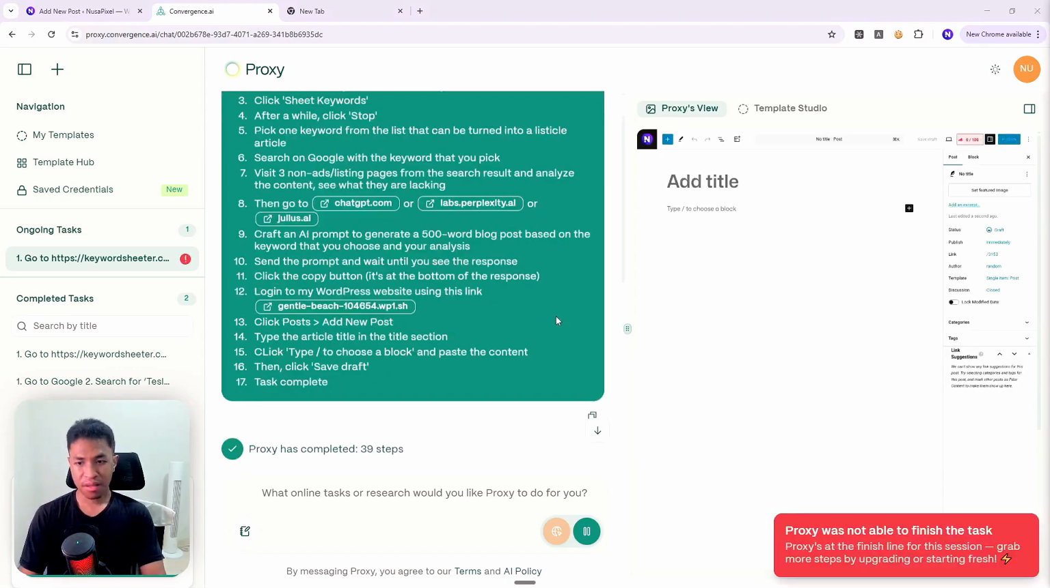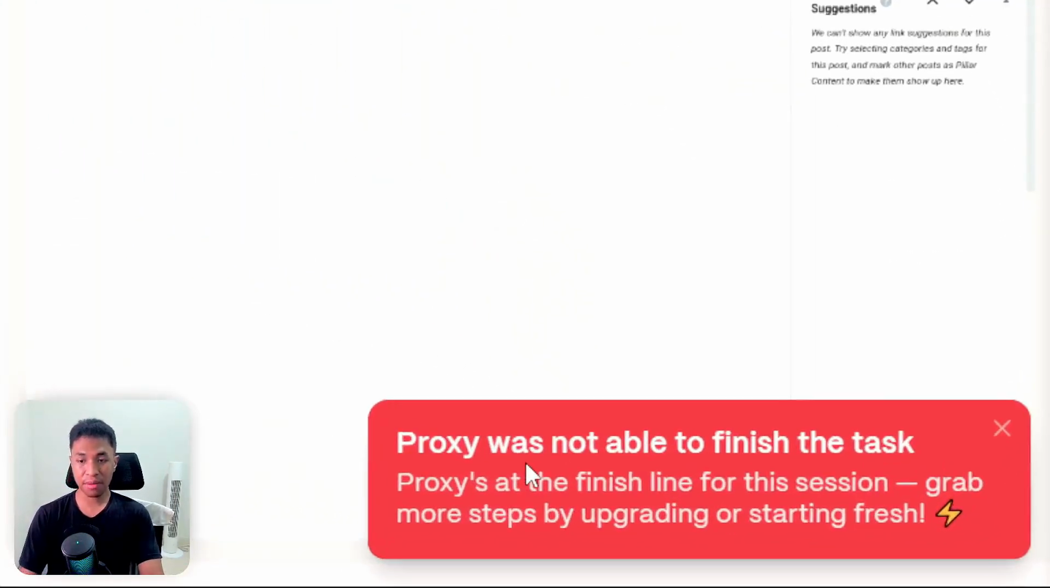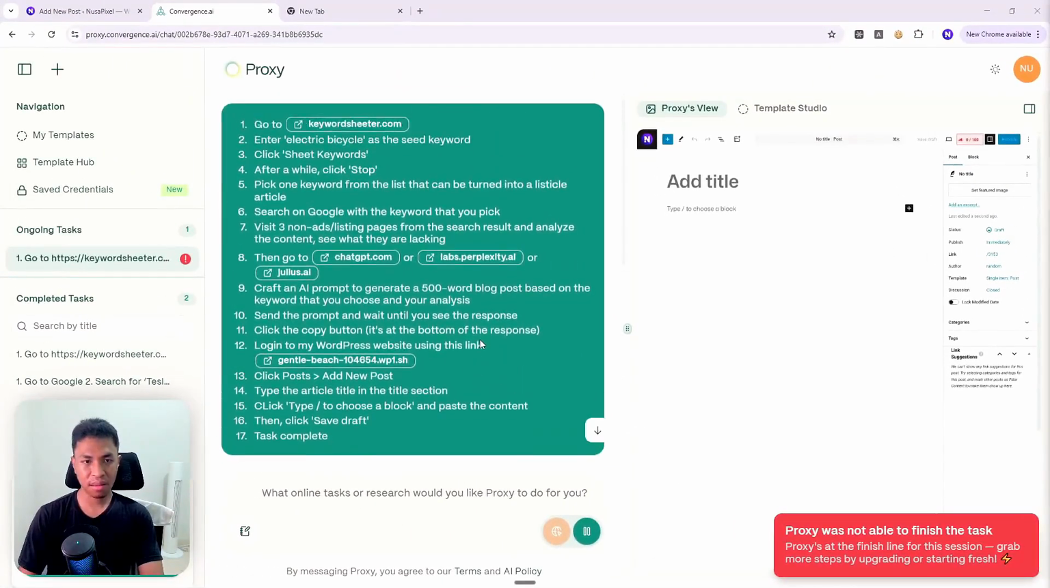Fingers crossed. I just got this message from Proxy. It says that Proxy wasn't able to finish the task, and apparently it's because the steps that are required seem to be exceeding my account limit, and it suggests I upgrade my account or start fresh. That's very unfortunate, but that means I have to either upgrade to the Pro subscription, which is something that I'm not going to do right now, or I could just modify the prompt so it's gonna be more streamlined and hopefully it can get the job done.